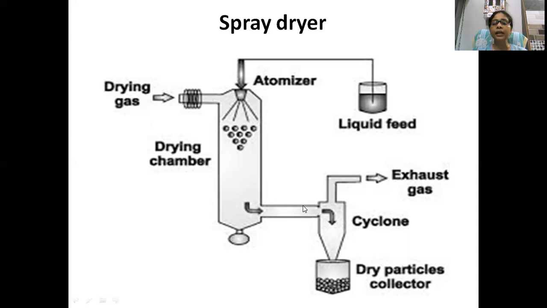The water content present in the food gets evaporated, the exhausted gas can be separated, and the dry food particles can be collected from here. The liquid food had lots of moisture content, but after drying you get the exhausted gas and the dry particles in a collector.